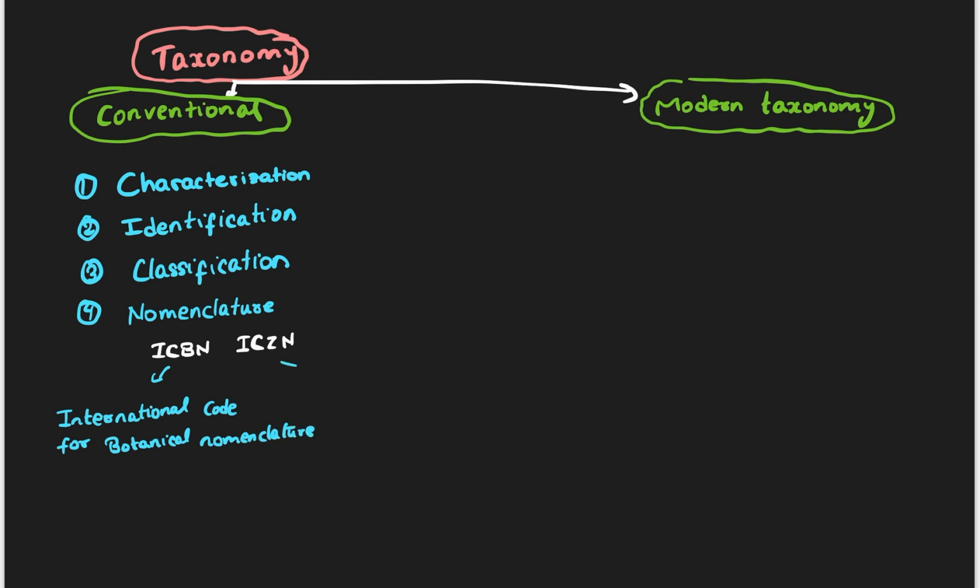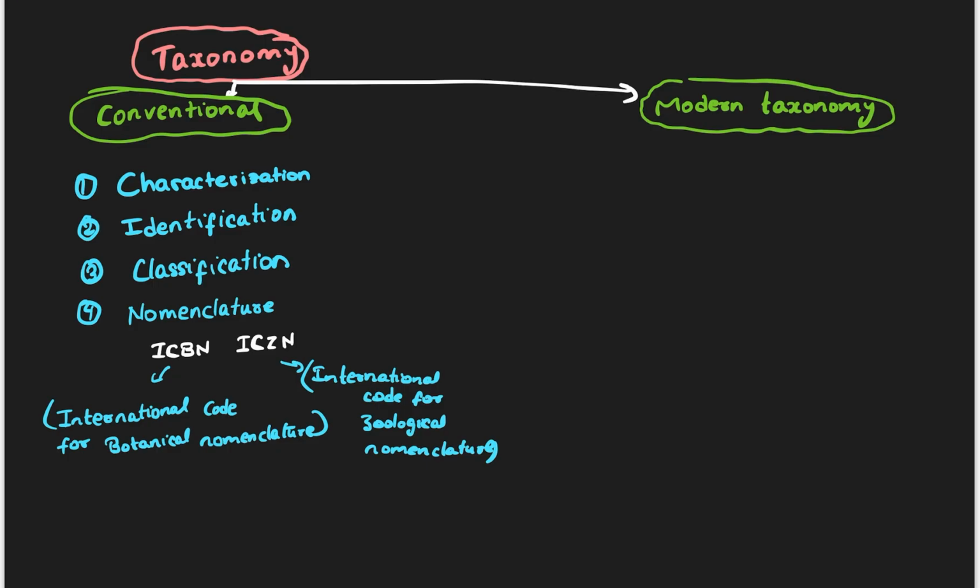And then we have International Code for Zoological Nomenclature. So this is the full form of it. The International Code for Botanical Nomenclature tells us how we name the plants, and the International Code for Zoological Nomenclature tells us how we are supposed to name the animals.